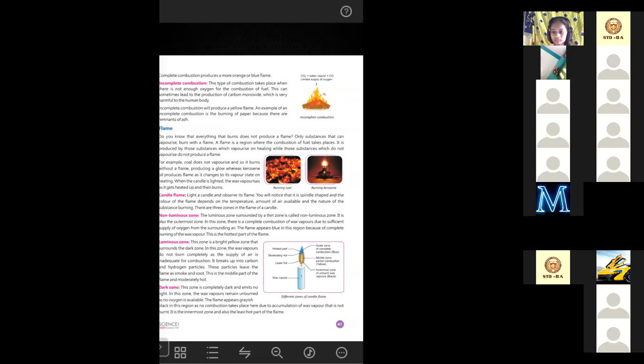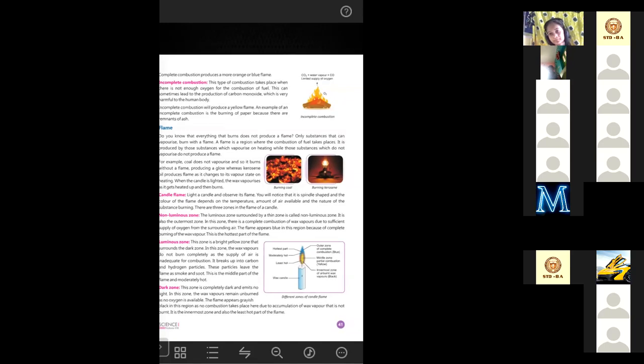After some time, you will see very tiny drops of water on the surface of the glass. So this is how you can check that the light we are getting from the kerosene lamp is actually coming from the flame. In case of burning coal, as it is not vaporizing, we will call it just a glow. In case of burning kerosene, as it is vaporizing, we will call it a flame, not a glow.